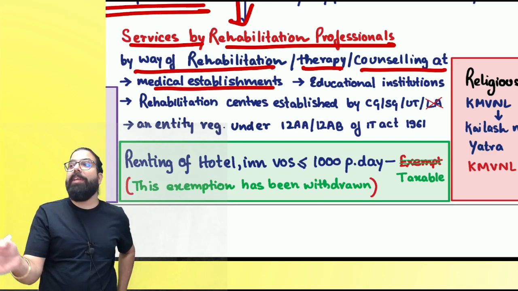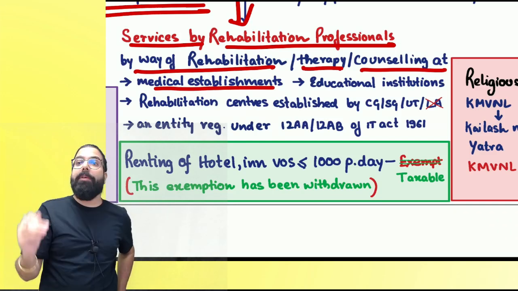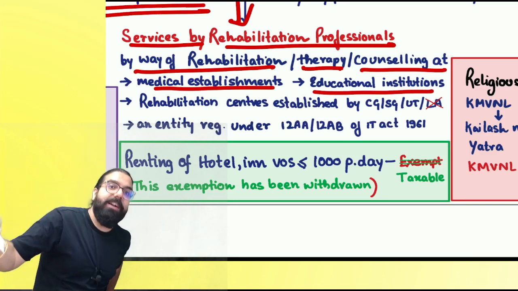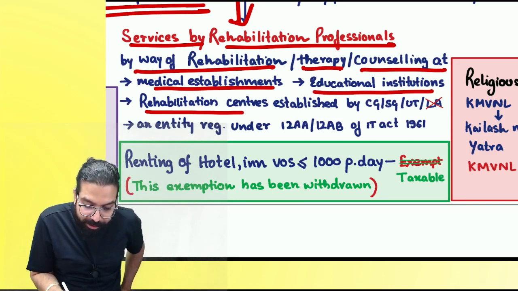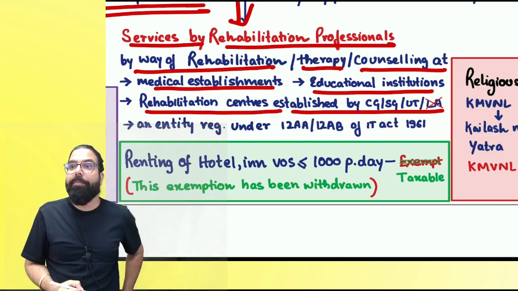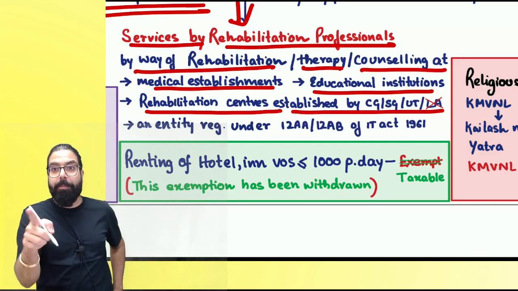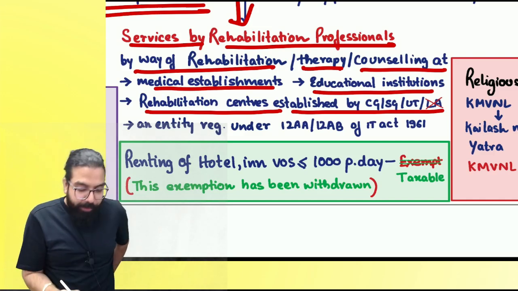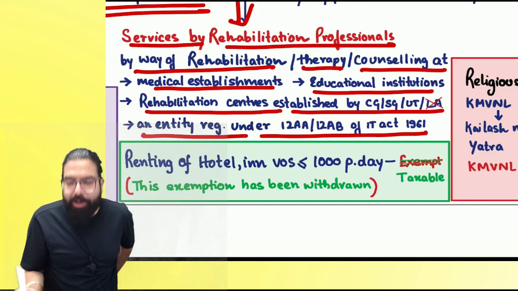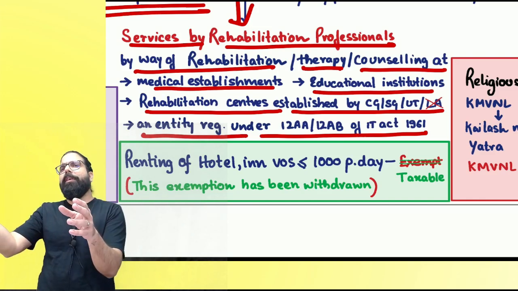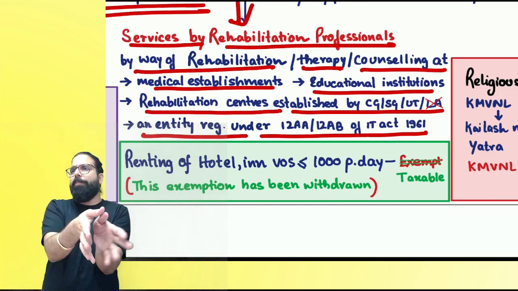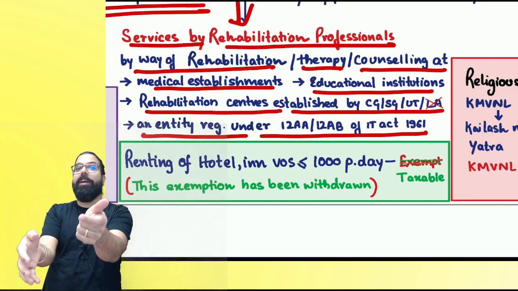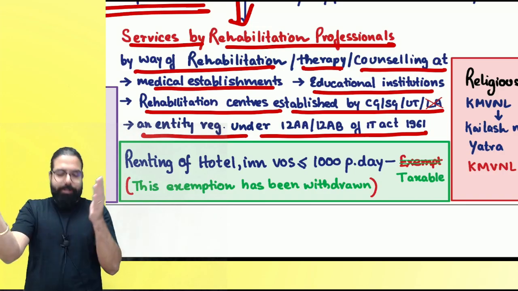So, services by a rehab professional by way of rehabilitation, therapy, counseling at a medical establishment, or at an educational institution, or at a rehabilitation center established by the government, not local authority. I've cut it; in the exam they will give you local authority, so please be careful. And then an entity registered under 12AA or AB. So if you are a rehabilitation professional working in all these places, whatever services you give will be exempted, even though you are not a doctor.